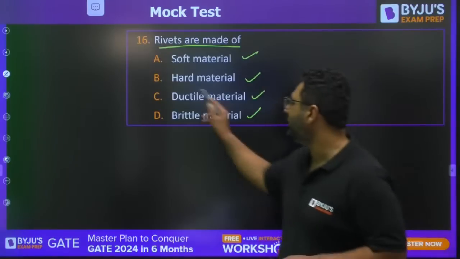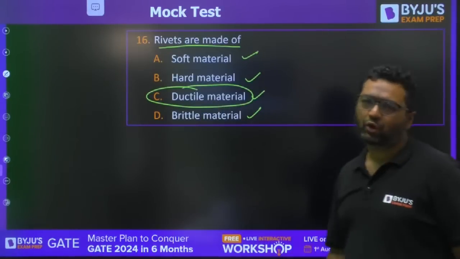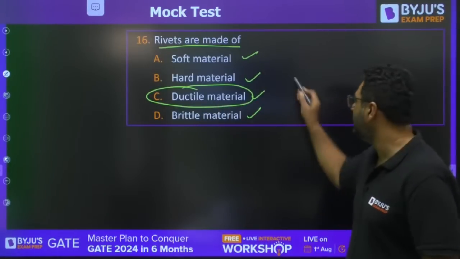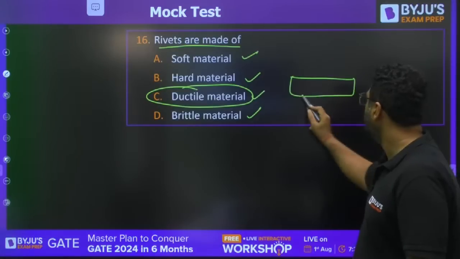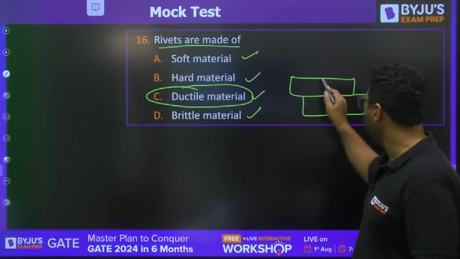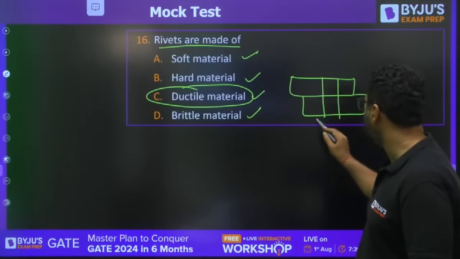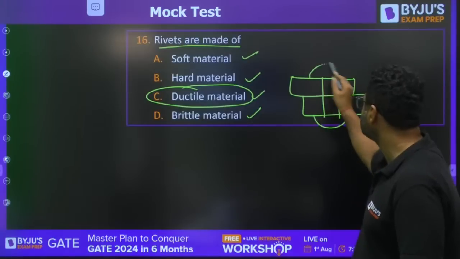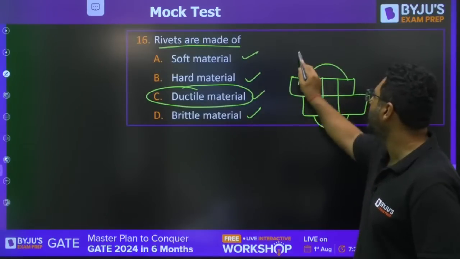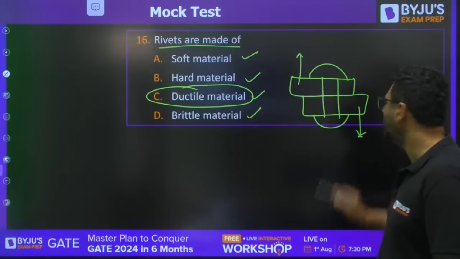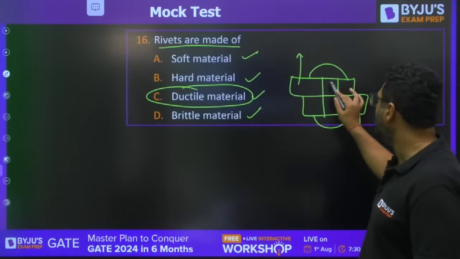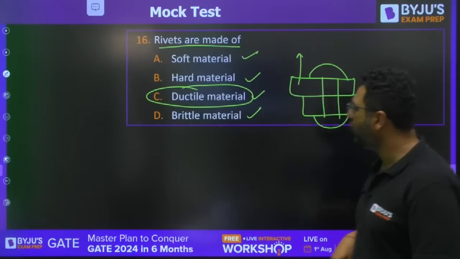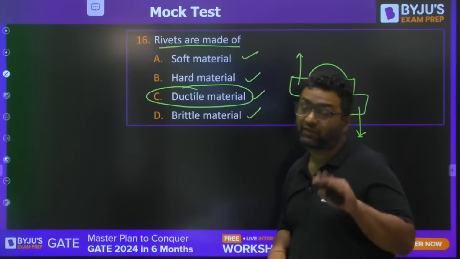Answer is going to be ductile material, guys, because whenever you are using the rivet, this is a plate. Whenever you make a hole and put the rivet in it, many times when you apply forces like this, there will be tension in the rivet. If you go for a hard or brittle material, it will fracture.